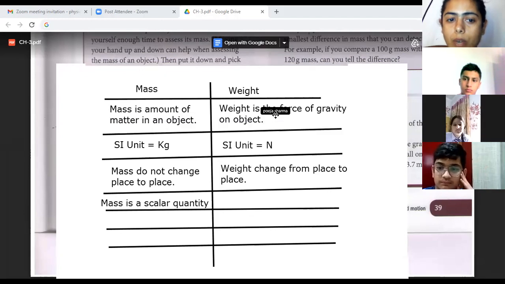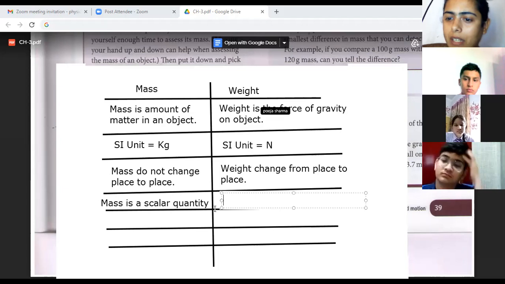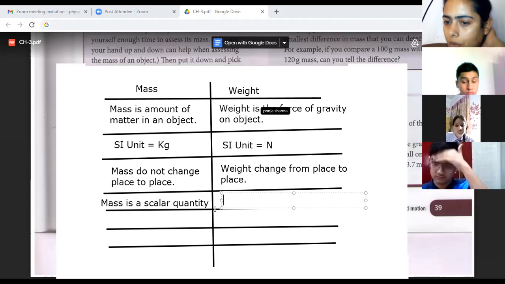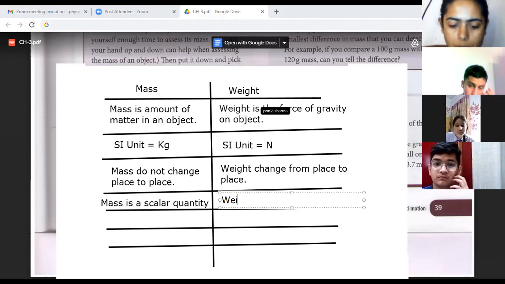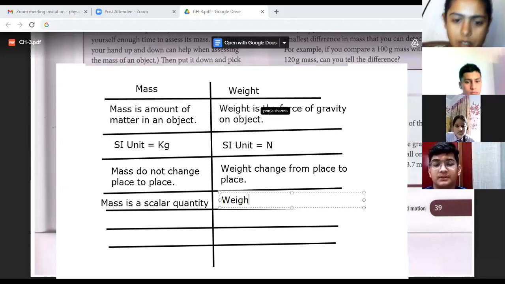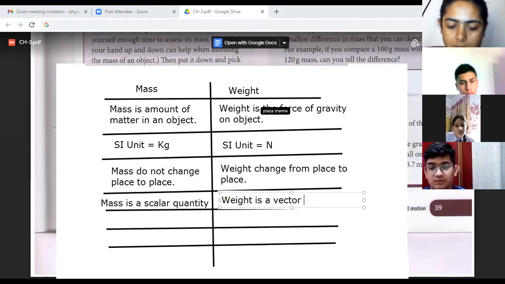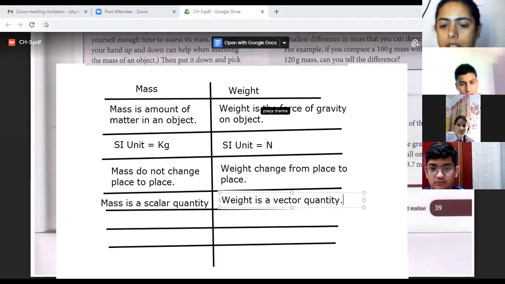See, vector quantity is one which has magnitude as well as direction. देखो magnitude तो होगा. Magnitude means value. Fine. Okay, let's write about this first of all. W-E-I-G-H-T. Weight is a vector quantity. Why is it a vector quantity?